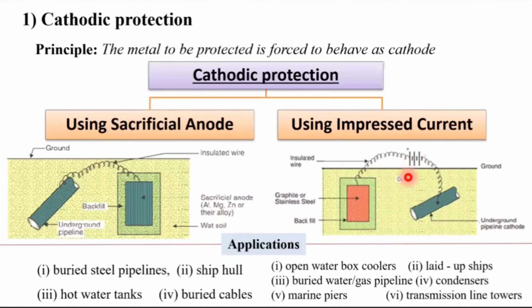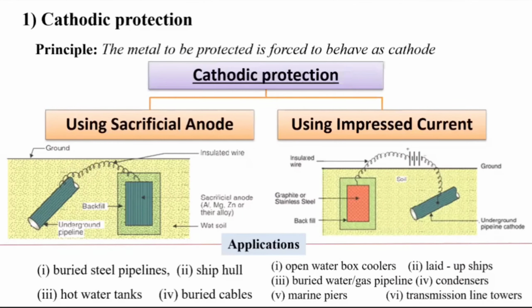What do you mean by corrosion current? Naturally, when this is acting as anode, it may be losing electrons, sending electrons outside. If electrons are being transferred, it means the current is flowing in the opposite direction. That is said to be the corrosion current. So if we are applying current from the battery in the opposite direction of that corrosion current, that is called the impressed current method. And the applications: remember the diagram here, there is a requirement of a battery, and there, no battery.